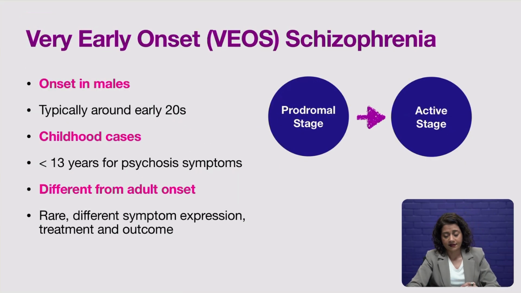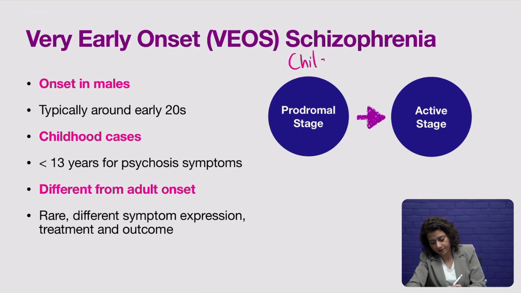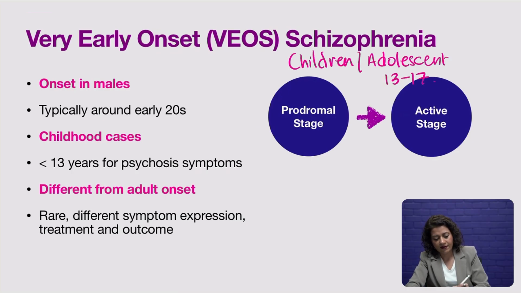Very early onset schizophrenia is basically schizophrenia that is found in children or in adolescence, where adolescent is defined as between 13 to 17. Now, onset here means emergence or beginning of the disorder.